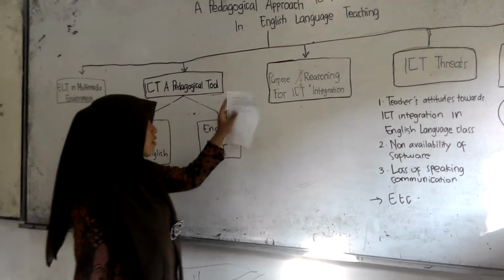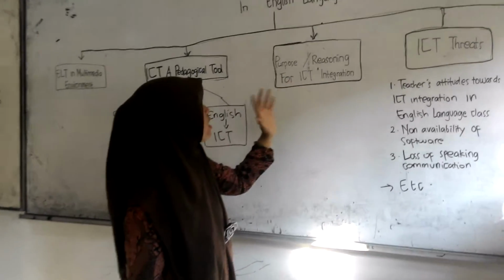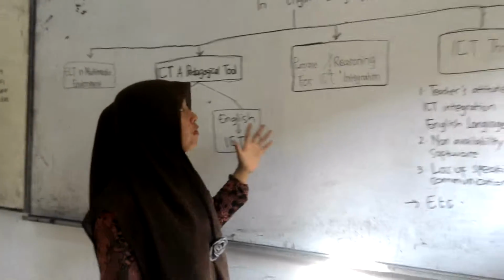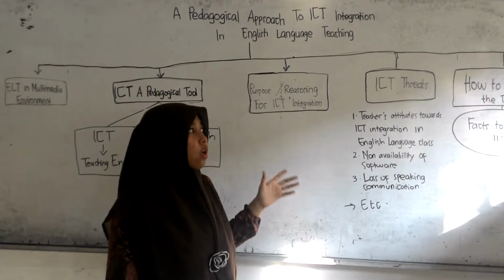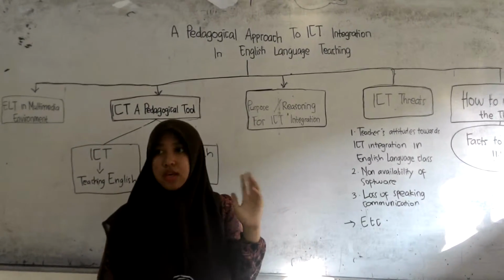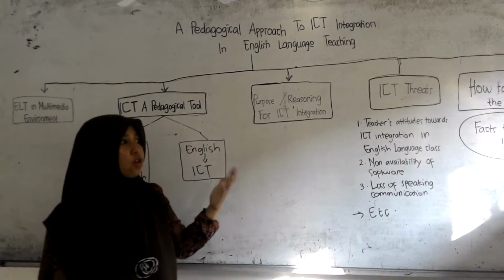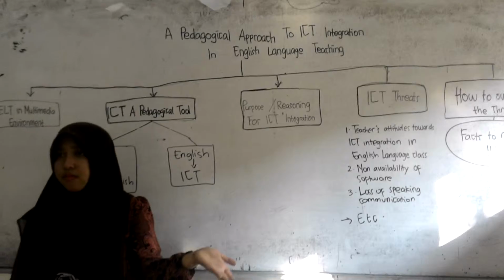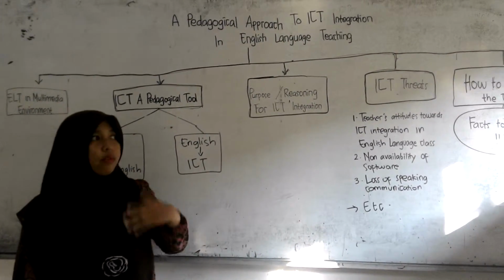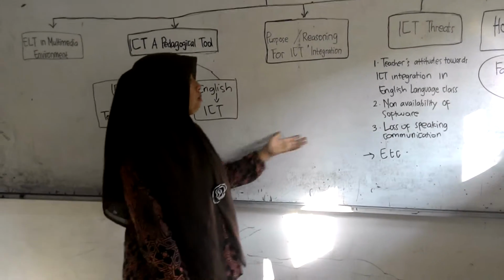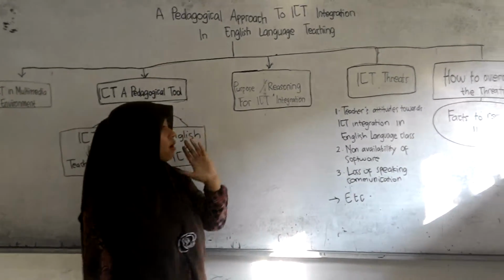The first purpose is to make the students more interested in learning. We know if we use technology or media in the classroom, the students will be interested in our material, such as if we use a projector maybe or speaker. My students will be interested in our material.